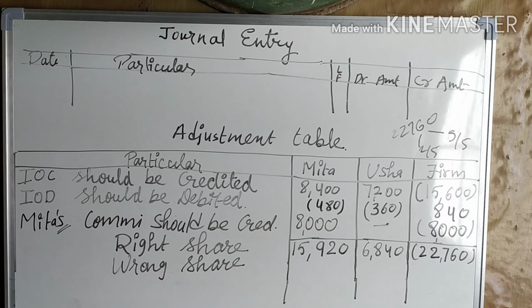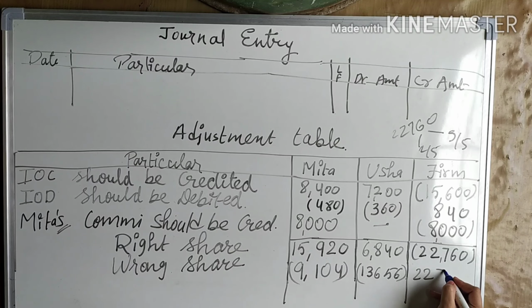So 22,760 into 2 by 5 is 9,104, which will go in minus because we have given wrong, and 13,656 in minus. So now the firm will go in plus 22,760. Earlier also I told, whenever the firm is going in nil, it means 80% of your question is correct. So now we only need to see which partner will go in debit and which partner will go in credit.